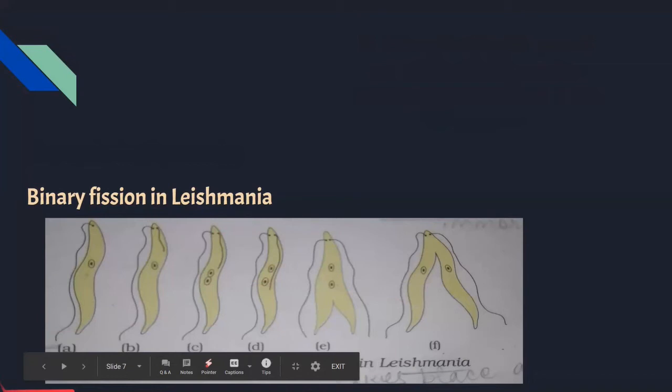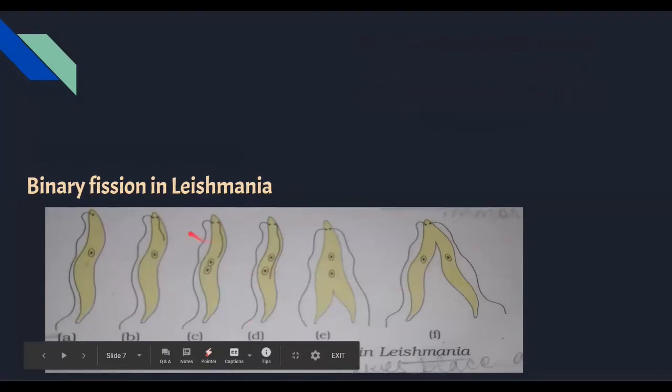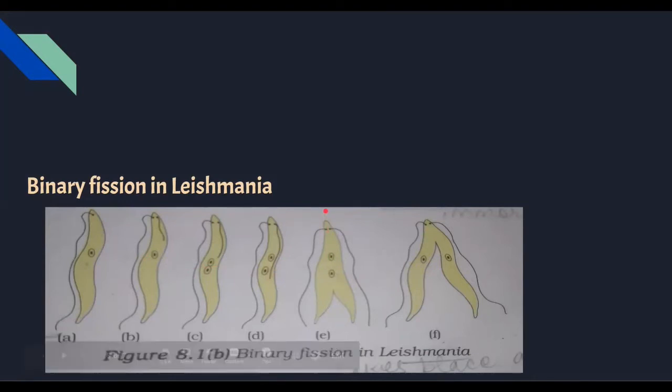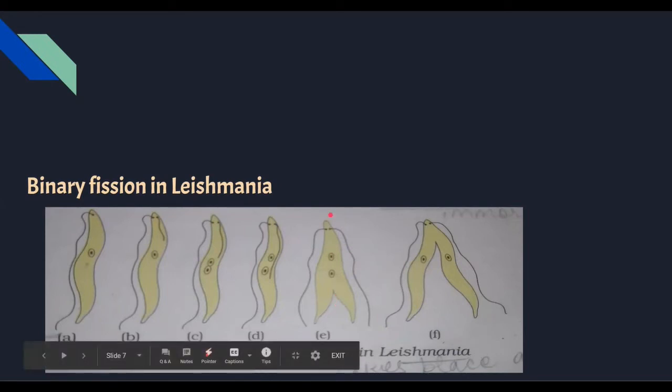So over here, you can see that leishmania only divides from one particular direction. That's because leishmania is bilaterally symmetrical, because of which it divides only from one portion, which I'm highlighting over here using the spotlight. I hope it's clear. Let's move ahead.